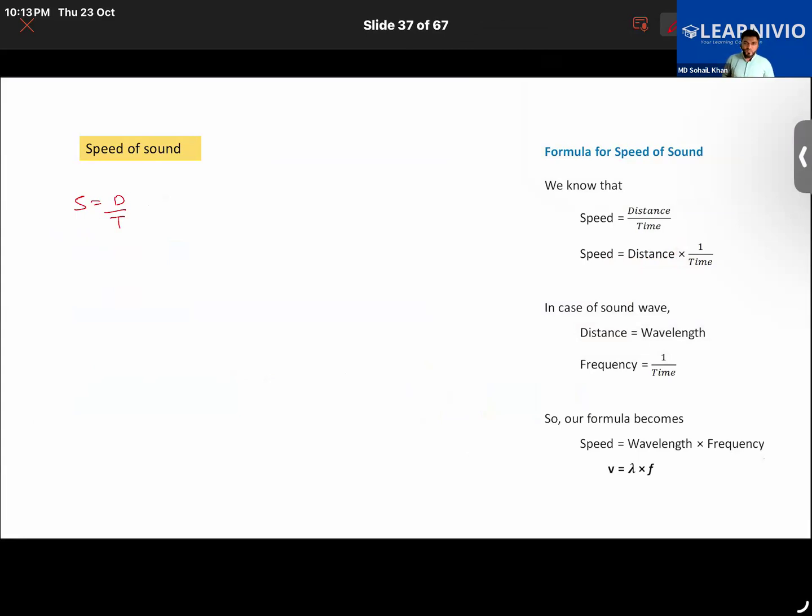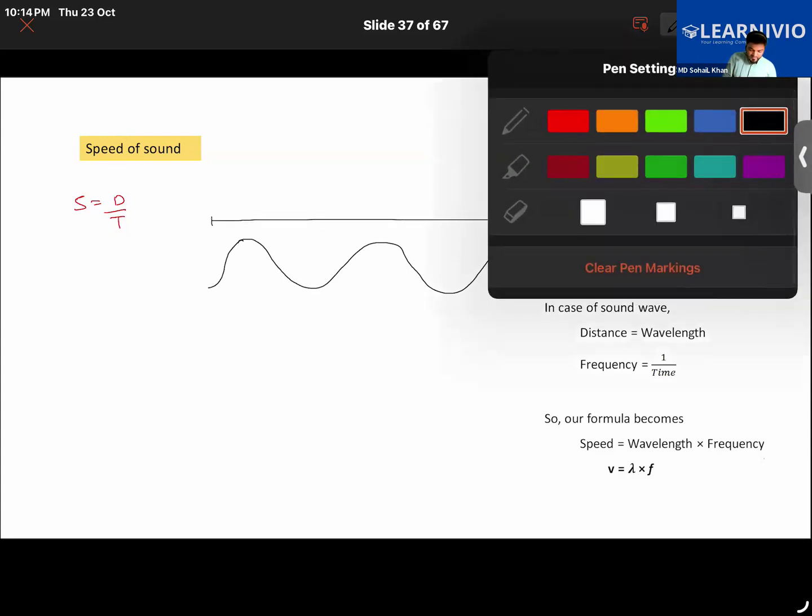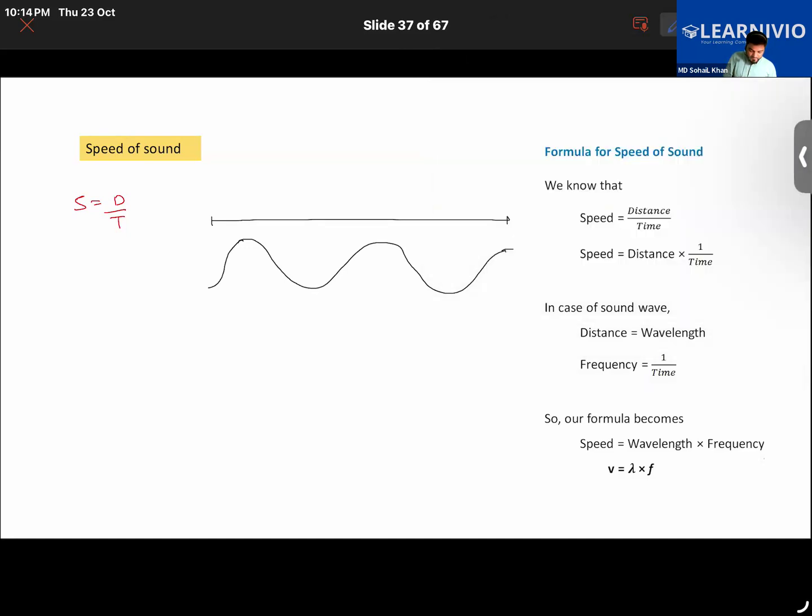Good. Now, since we are talking about the sound wave, time is going to be the same here, but what will be the distance? The distance of the sound will be measured in terms of its wavelength. You'll be measuring its wavelength like that, this added to this.